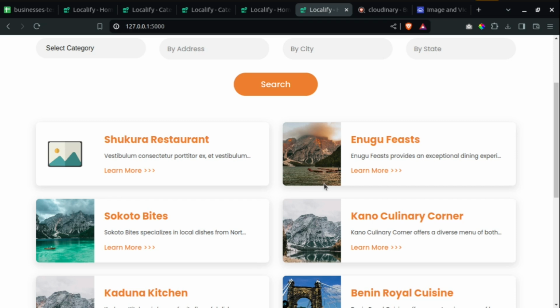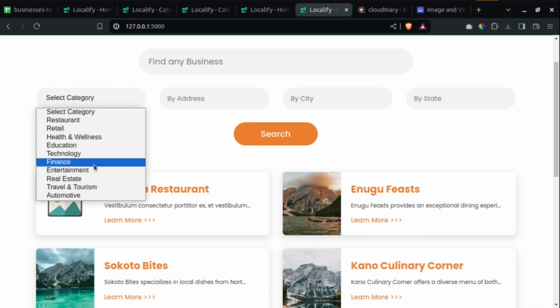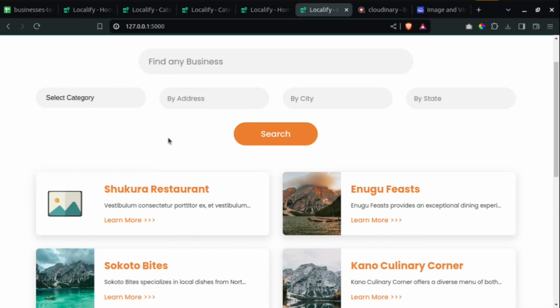Then we have social media integration. Businesses should be allowed to integrate their social media into this. Then Instagram and Pinterest galleries. There should be a way we can include galleries, like pictures. For example, for all these restaurants, and maybe for a category like fashion, obviously they are heavy on pictures, so they should be able to display their pictures over here.